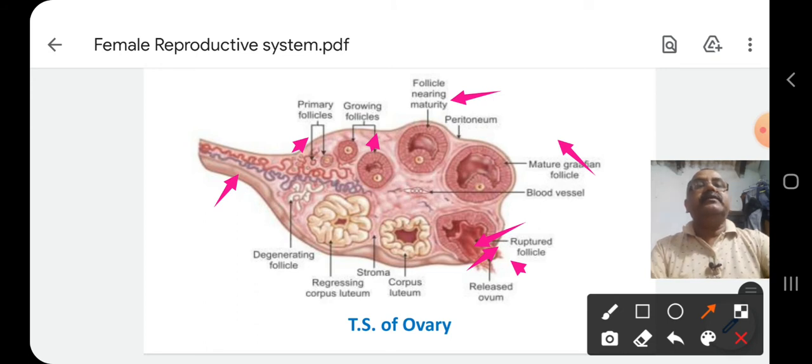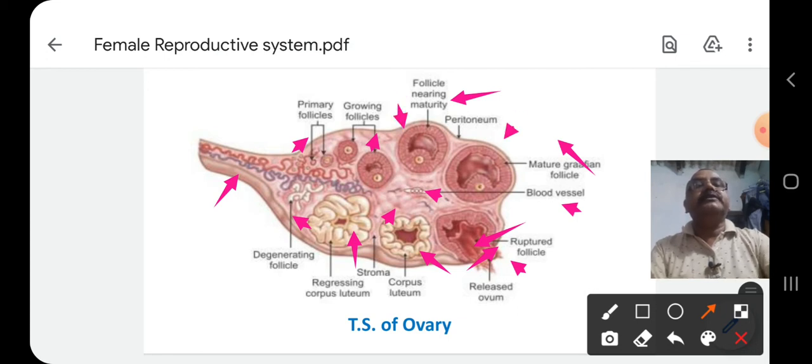After release, the follicular cells become the corpus luteum and act as an endocrine gland. This is the regressing corpus luteum. Then after that there is the degenerating follicle. The interior of the ovary is known as stroma. It contains blood vessels and connective tissue. The outer wall of the ovary is called germinal epithelium.